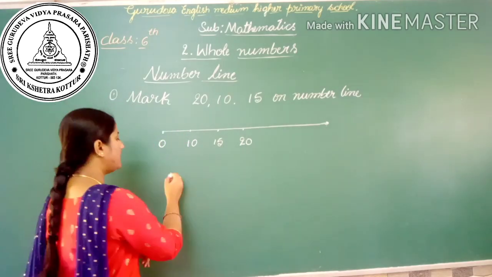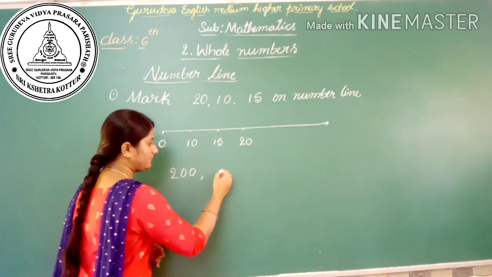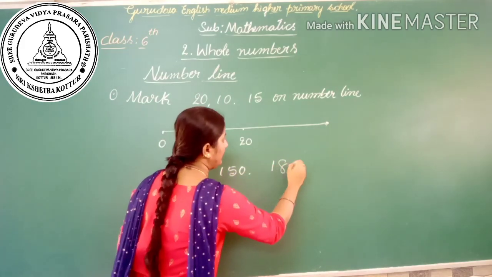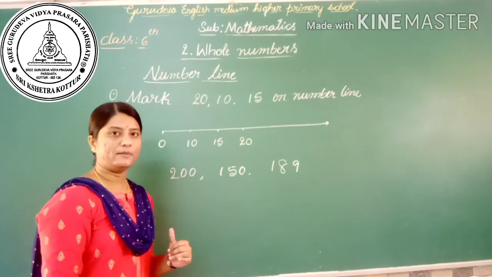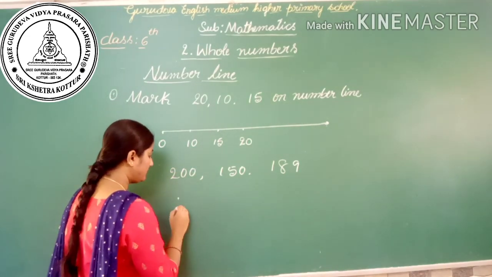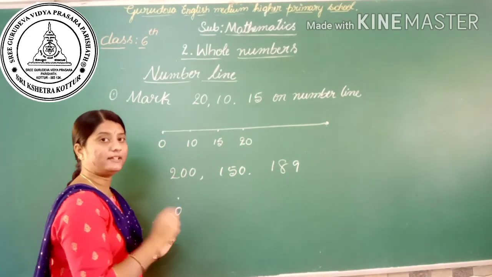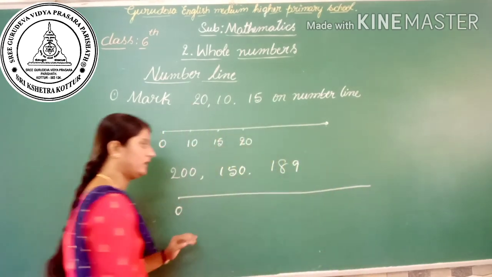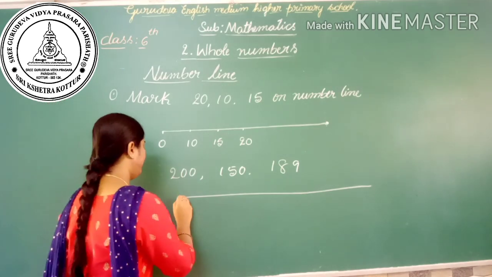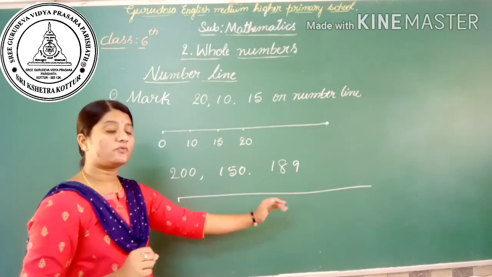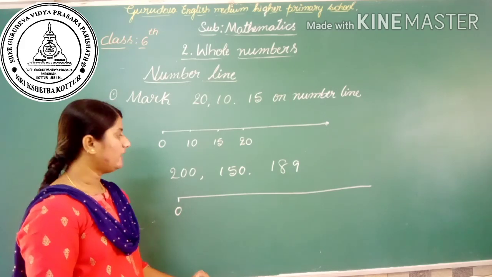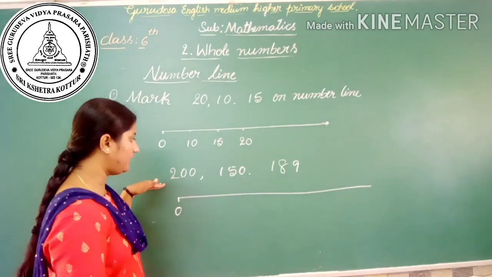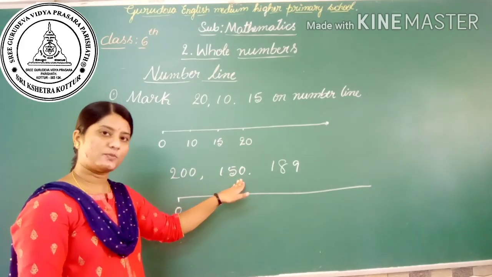Similarly, you can also mark 200, 150, and 189 on the number line. Let's start here. Start the number line, pointing 0. Here, in these three numbers, 200, 150 and 189, which is the smallest number? In these three numbers, 150 is the smallest number.